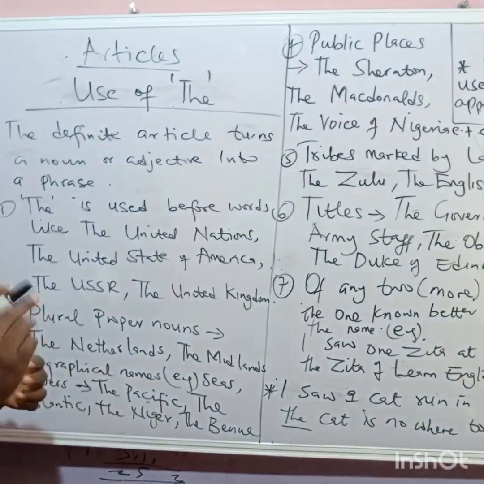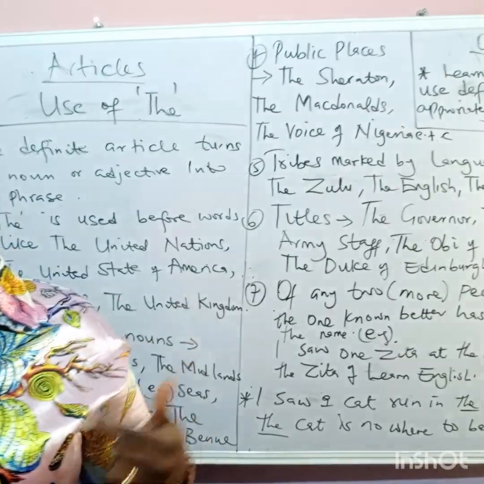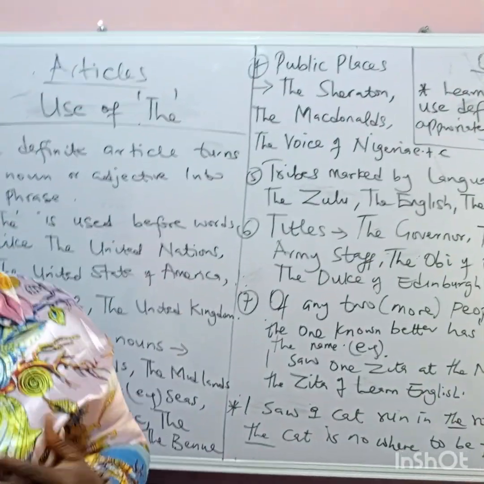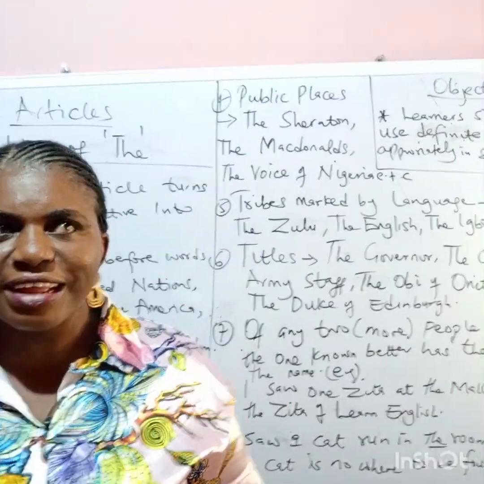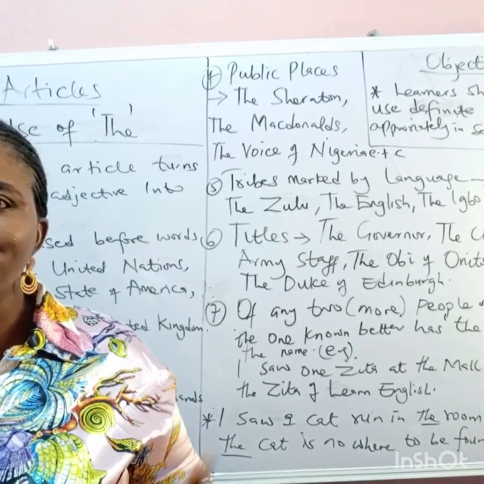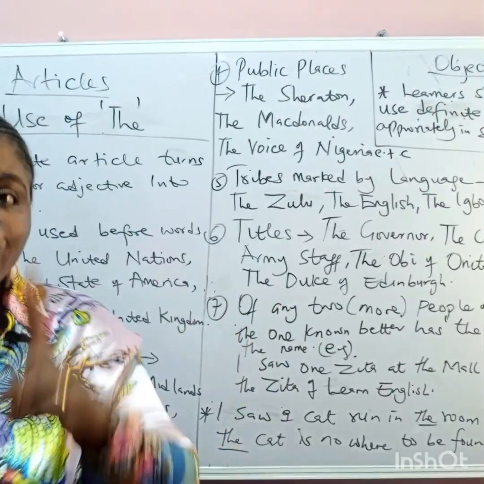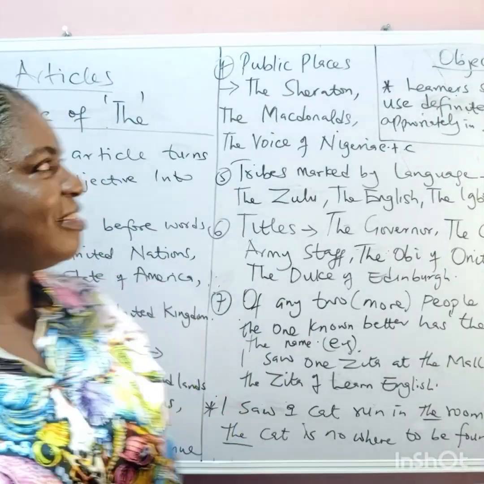Okay, so today we're actually going to look at so many ways you can use the. Now, I remember those days we were told, yes, definite articles are not used before nouns, but there are exceptions, and we're going to look at those exceptions today.